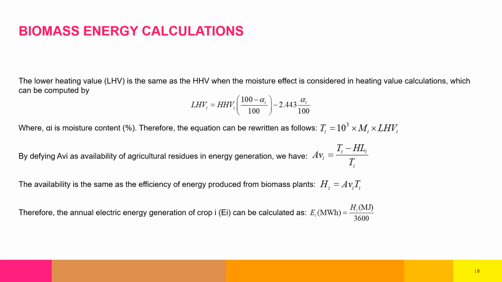After getting the higher heating value, we can use it to estimate the lower heating value, which is the higher heating value minus the moisture of vaporization contained in it. Then we can use that to estimate the actual energy that will be available. Once we estimate the actual energy, we can also find the electric energy using the relations that are shown.